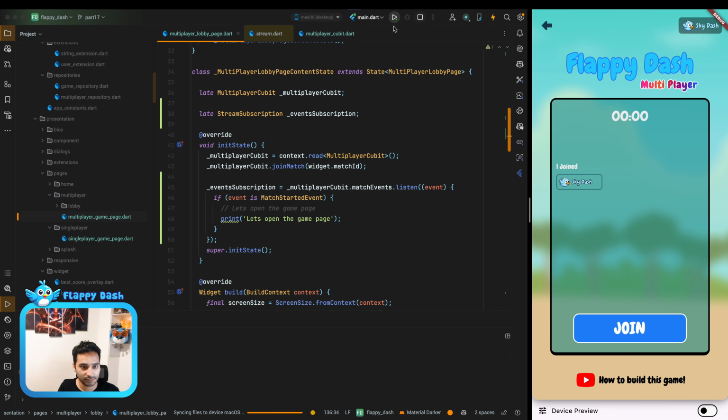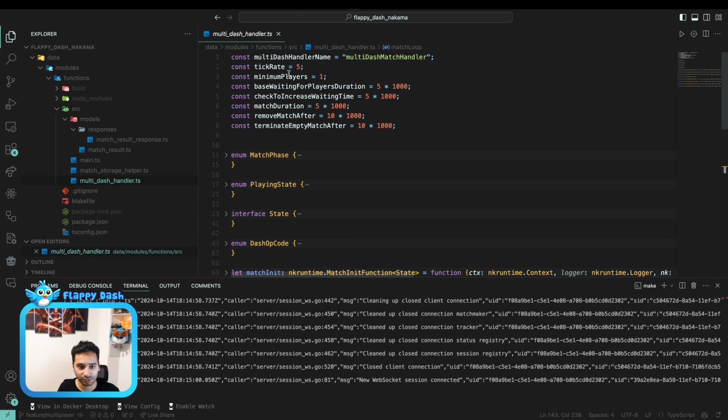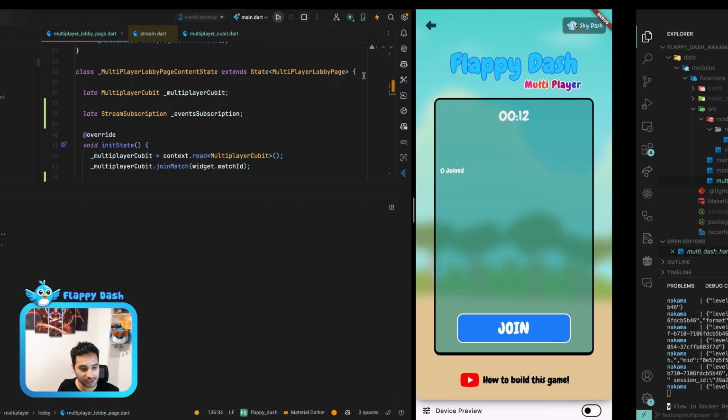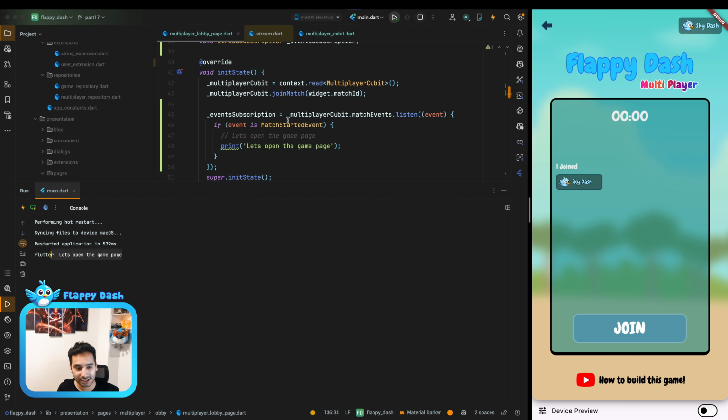Let's run the game. By the way, I changed the minimum players to 1, so it means that it can start the match with only 1 player and we don't need to wait for other players. It is just for test. Now let's join the lobby to see what happens. Okay, as you see, we have received the match started event, and now we have the print statement. Now we just need to open the game page.